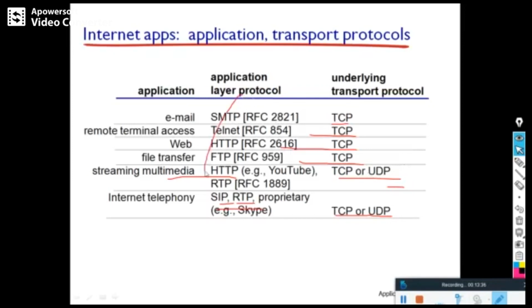So these are the application layer protocols. These are the underlying transport layer protocols. Some streaming makes use of UDP because UDP is faster. But some types of protocol like SMTP, Telnet, HTTP and all makes use of TCP only.